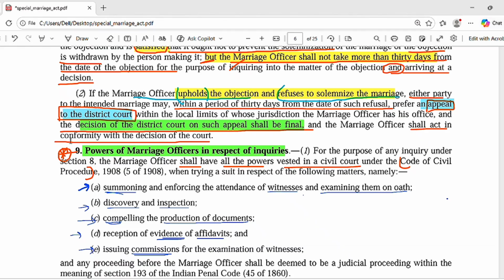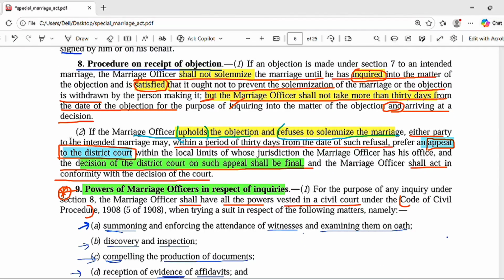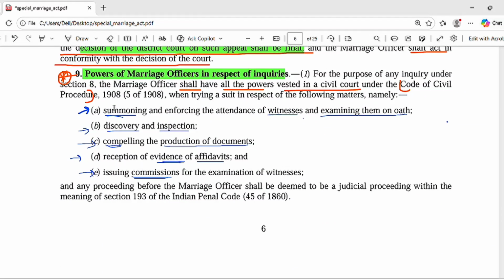Now in section 9 there is the power of the marriage officer. While doing an inquiry, what the marriage officer can do is summon any witness, examine the witness on oath, do discovery and inspection, compel the production of documents, receive evidence on affidavit, and also issue a commission to examine what the actual thing is that is going on, to examine the witness.